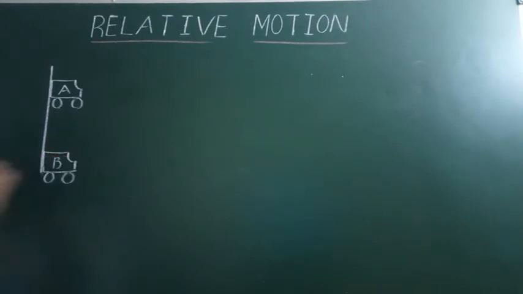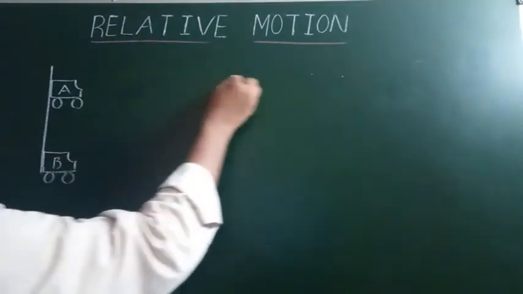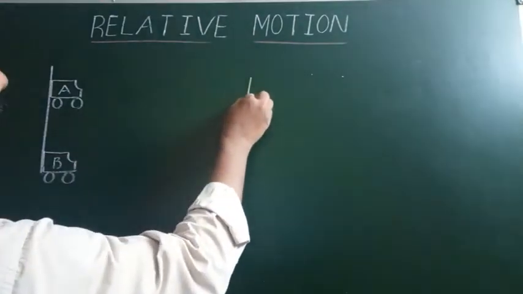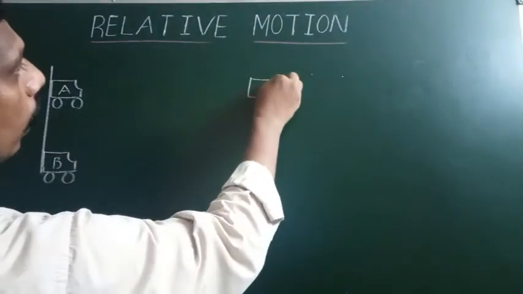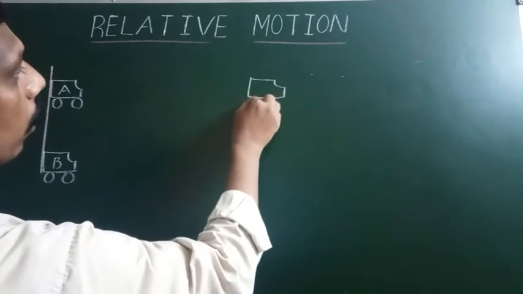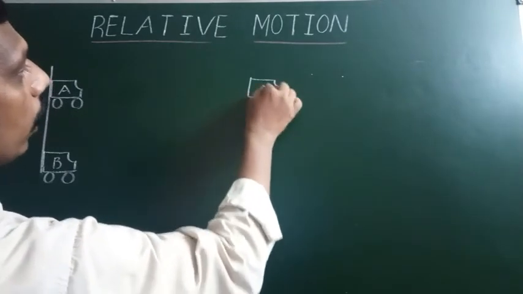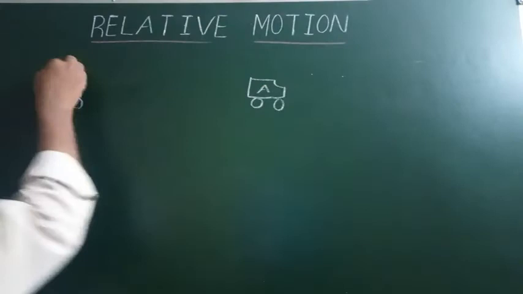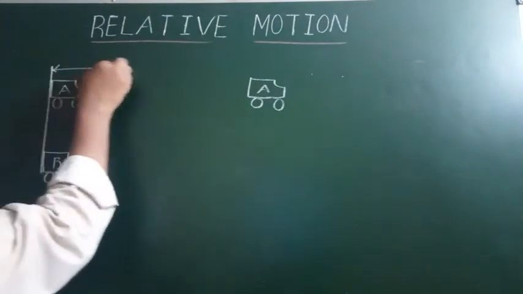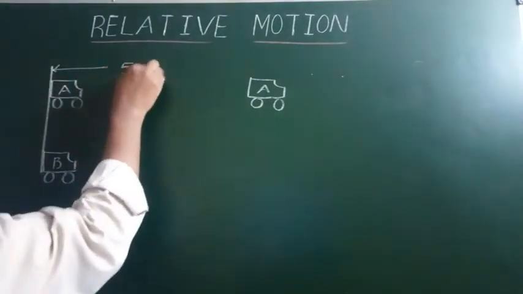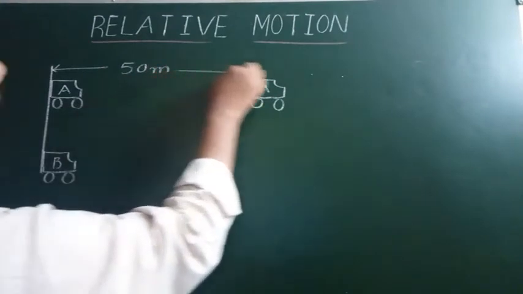Car A is here. The position of car A is 50 meters from the reference line.